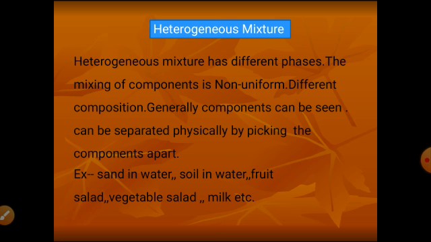Fruit salad, it is made by mixing small pieces of different fruits, and they are visible. So just by picking up the pieces of the same fruit, you can set them aside. You can separate the components just by picking up. So physical methods can be employed here to separate the components. So heterogeneous mixture.